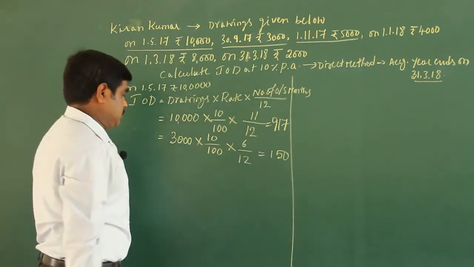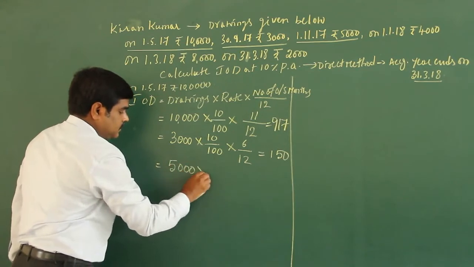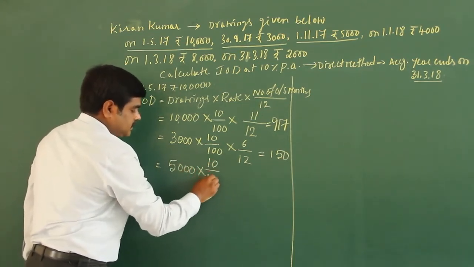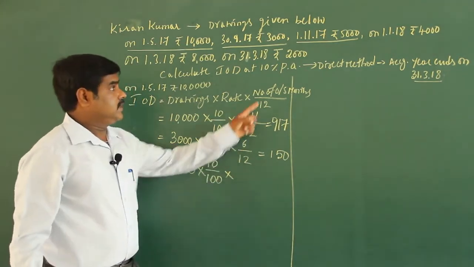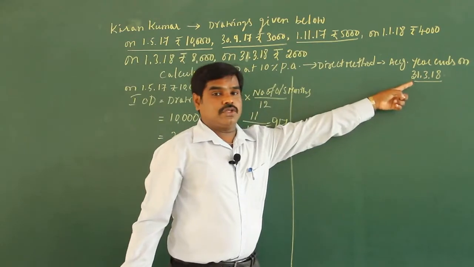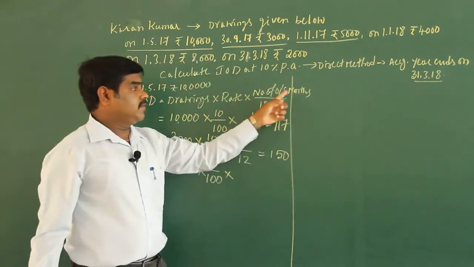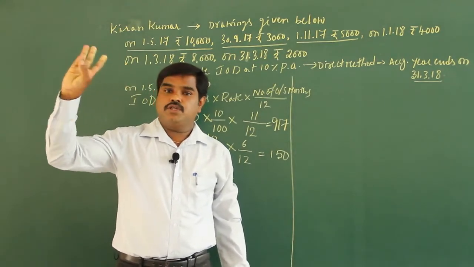1/11/2017, rupees 5,000. What is the amount drawn? 5,000. The rate of interest is 10%. Date of drawing 1/11. So from 1/11 to 31st March 2018 you have to calculate outstanding months. November should be included.